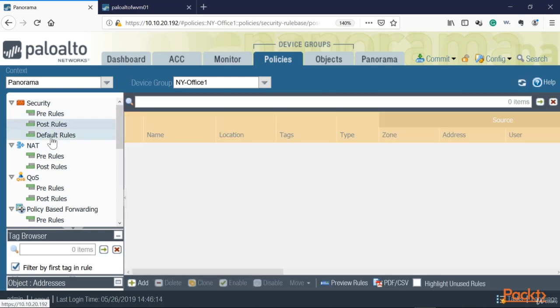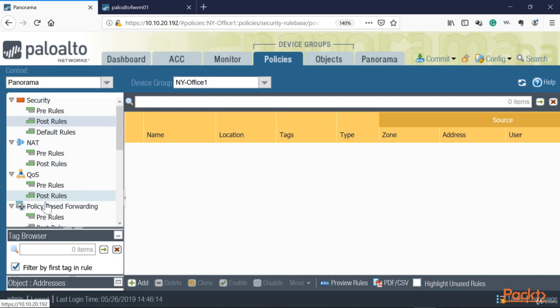So usually you want to make sure that you select the hierarchy of the policy. If you want to make a deny rule, they usually fall on the post rules because they're going to fall below, but first allow anything on top. So you want to allow specific traffic, but then deny everything else in the post side. Same with NAT, same with QoS. Everything that is allowed and denied is added on top and bottom.